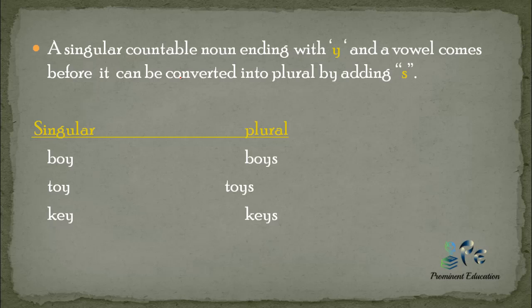A singular countable noun ending with y. If a singular countable noun ends with y and a vowel comes before it, it can be converted into plural by adding s, similar to what we have done with o. So boy, y, and before y there is a vowel. Toy, before y it is a vowel. Key, before y it is e, which is also a vowel. So to make it plural, we have simply added s. Boy becomes boys, toy becomes toys, and key becomes keys.